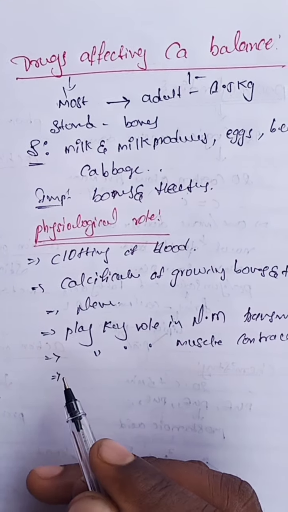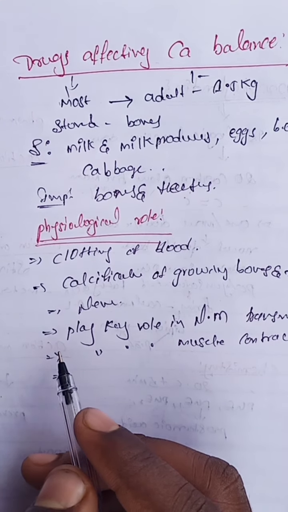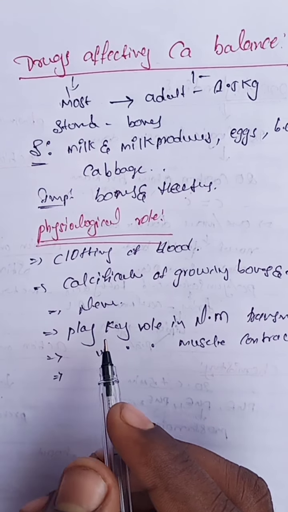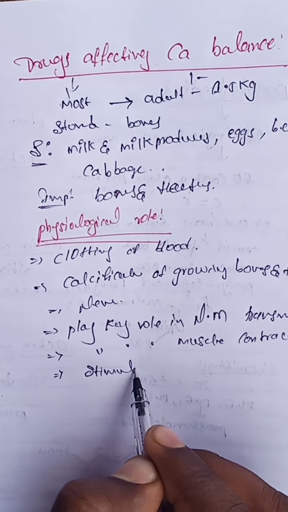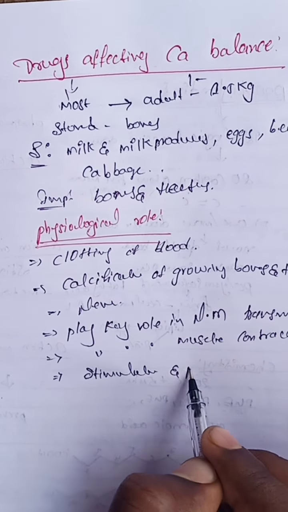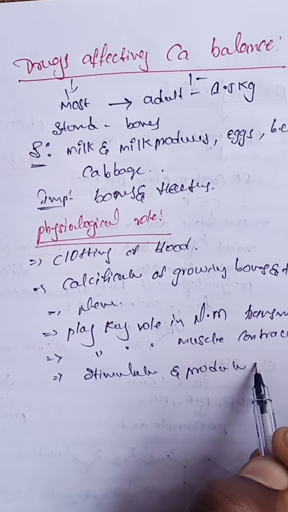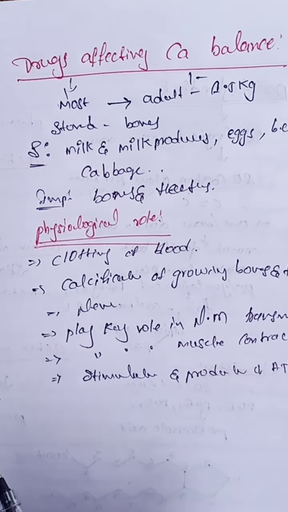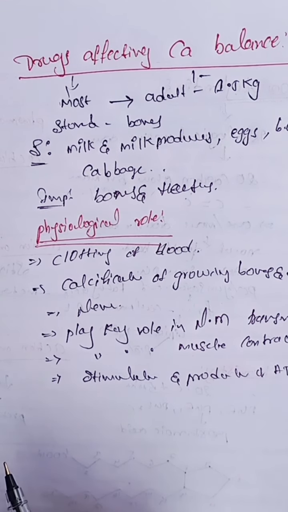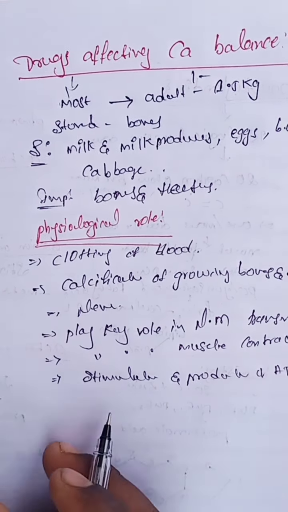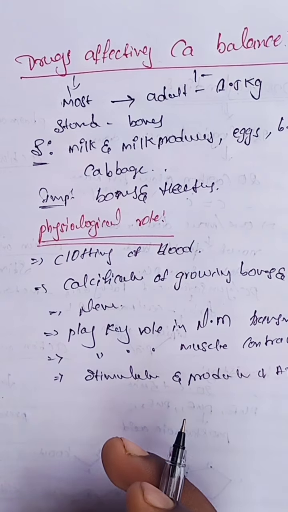And the next one, calcium is involved in the stimulation and production of ATP molecules also. These are some physiological roles of the calcium ions.